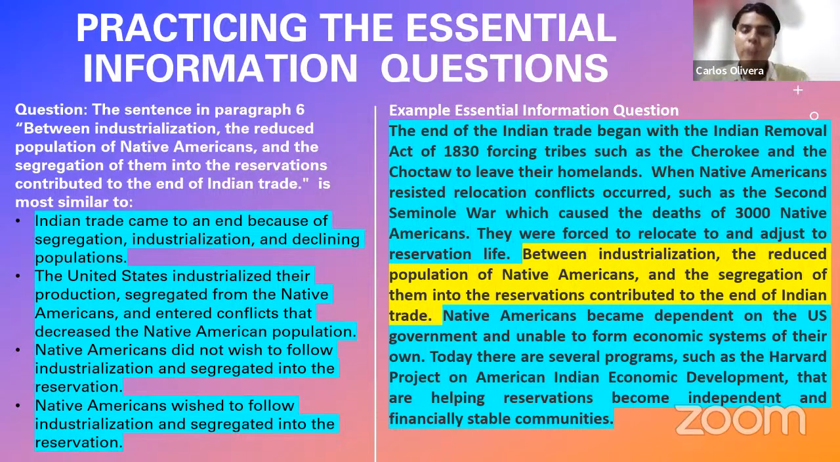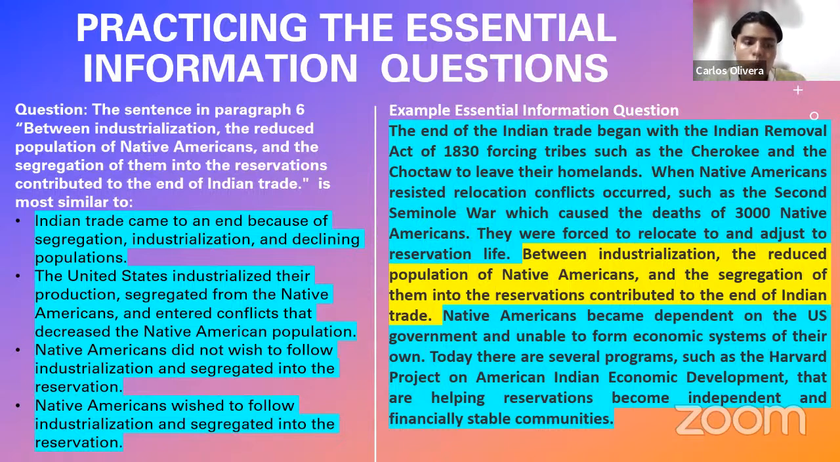Well, and here we have the options, let's see. Indian trade came to, we have to read the sentence, right? First of all, let us read the highlighted sentence. The highlighted sentence says, between industrialization, the reduced population of Native Americans, and the segregation of them into the reservations, all of that contributed to the end of Indian trade, right? That is the sentence. Now, we have to look for a substitute for that sentence.